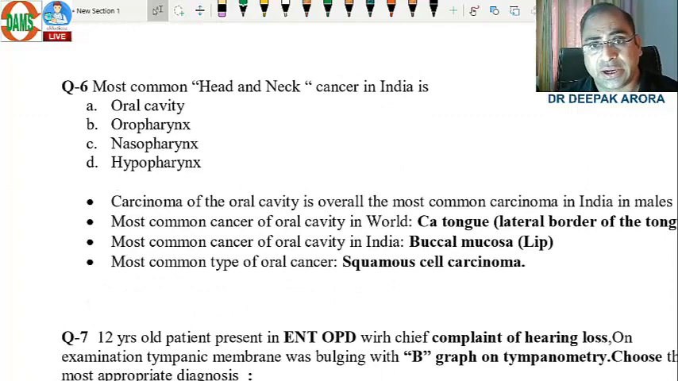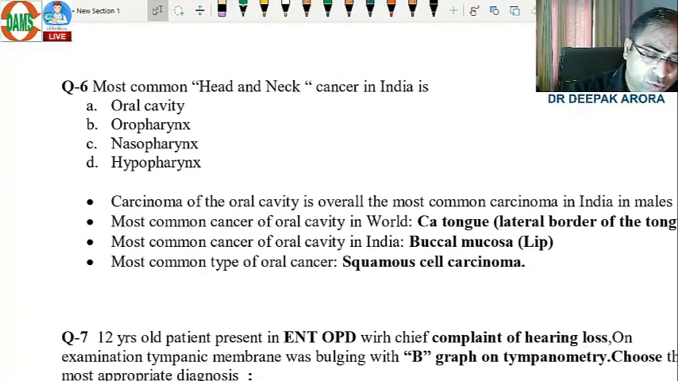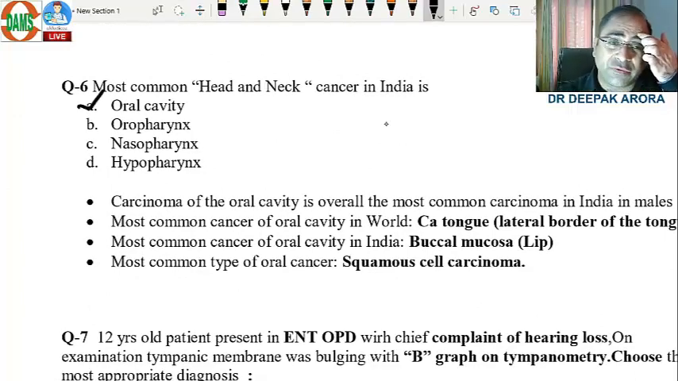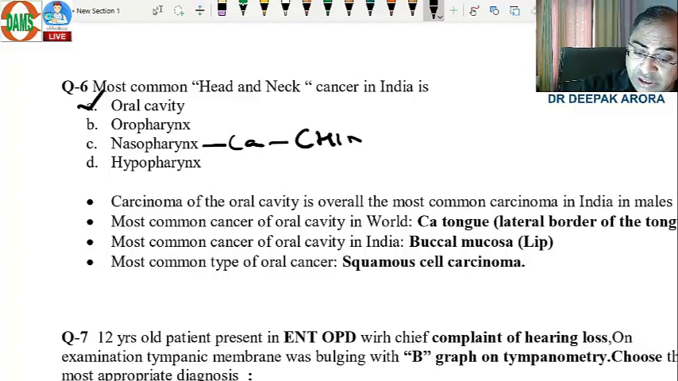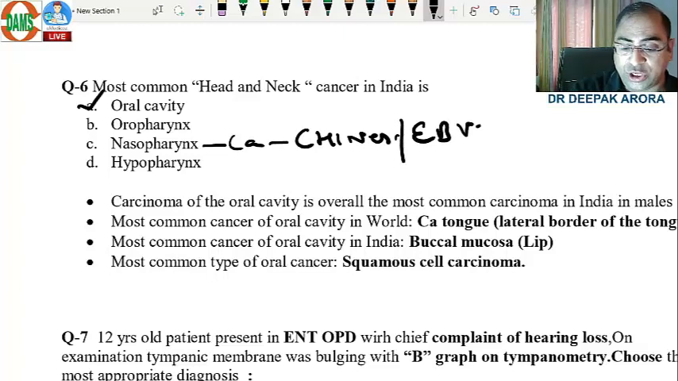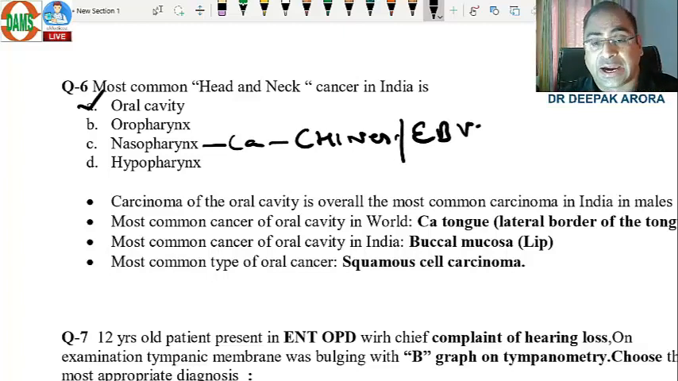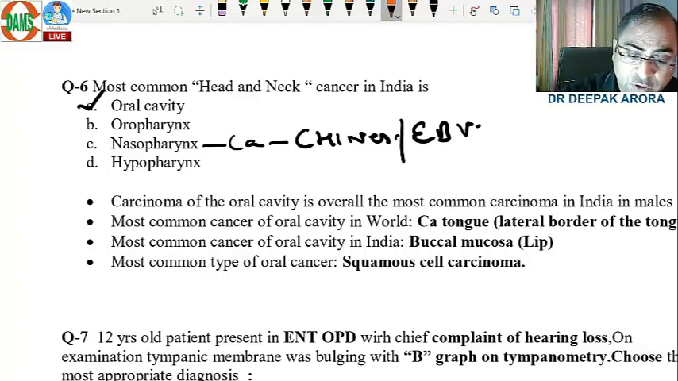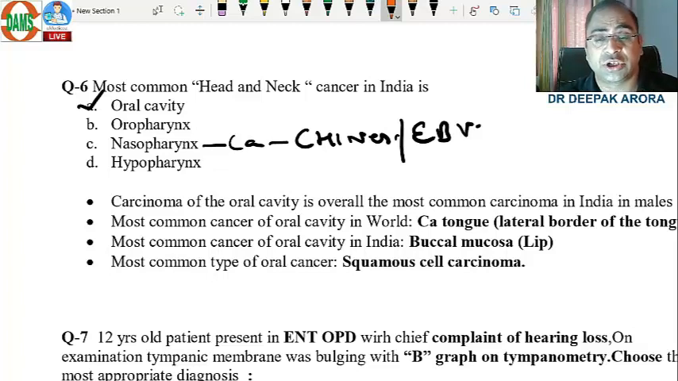Coming to the next one, most common head and neck tumor. They have asked you head and neck malignancy. Most common is your oral cavity. So which are the few important worth remembering points? Nasopharynx carcinoma is commonly seen in Chinese population. This can be the next potential MCQ. Yes, Epstein-Barr virus is associated with nasopharyngeal carcinoma. Hypopharynx malignancy, which are the few expected MCQs in the upcoming NEET examination.